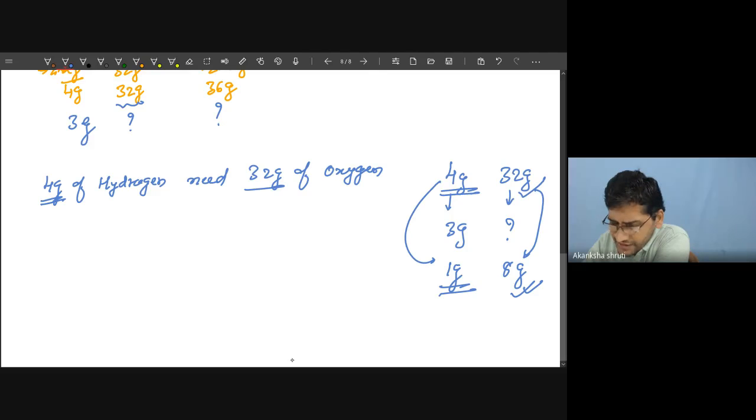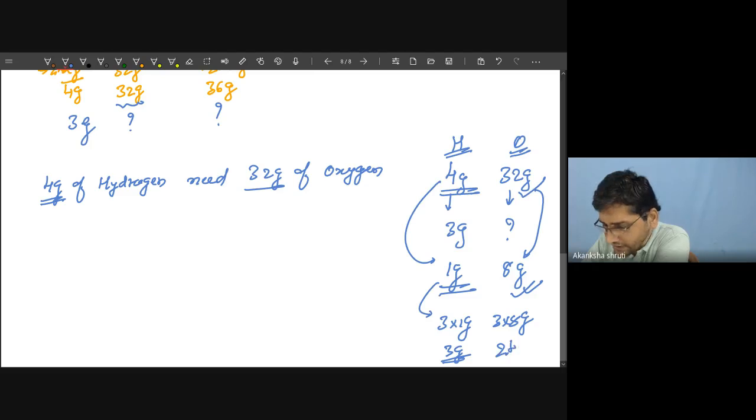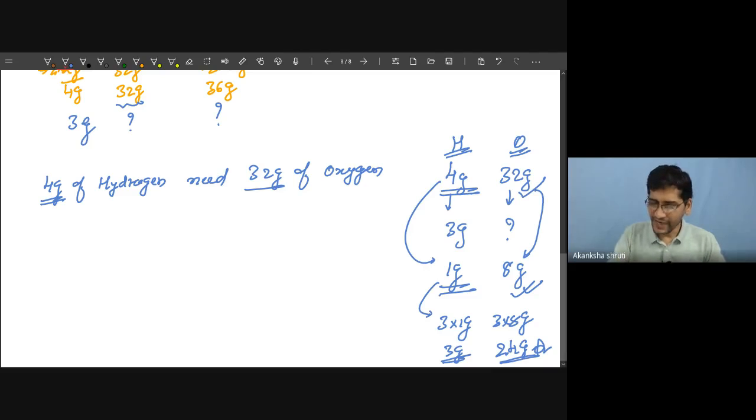Or the other way is just 1 gram needs 8 gram. So multiply this by 3, means 3 gram will need how much? It will need 3 into 8 gram. Very good. So 3 gram of hydrogen will need how much oxygen? 8 threes are 24 gram. So 24 gram of oxygen. So this way, simple mathematics you have to do. Whatever I have explained on this side, I am going to write in language.